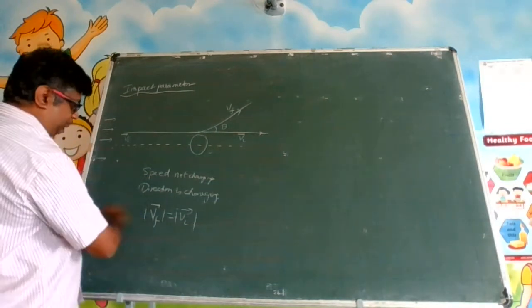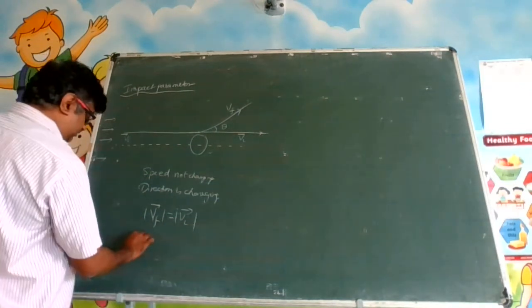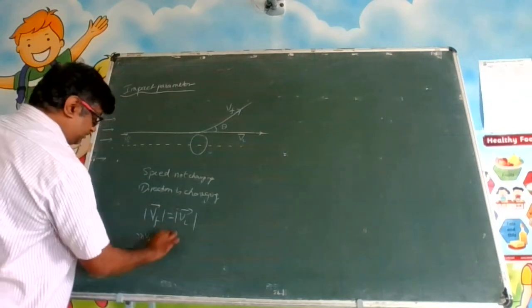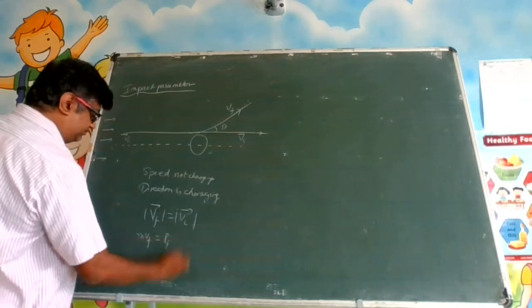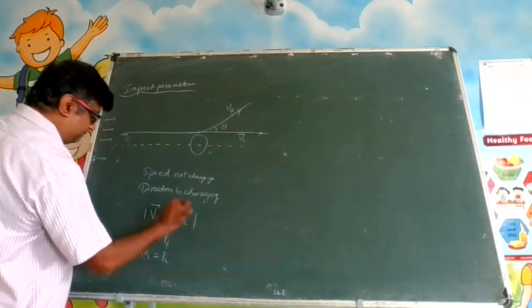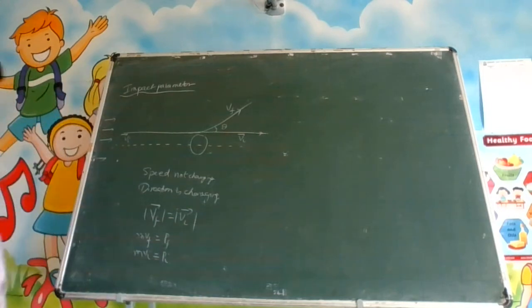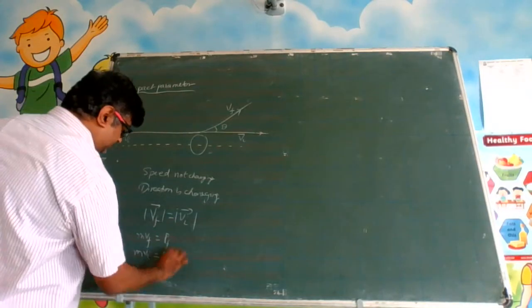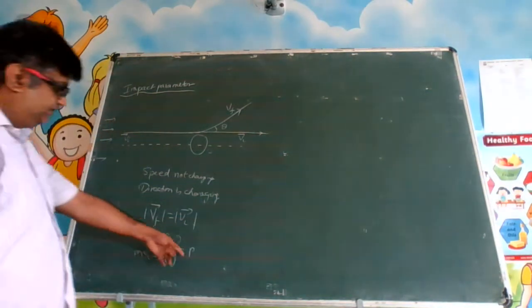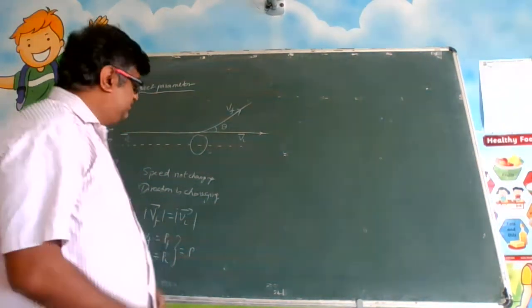So if you multiply both sides with mass, what will you get? You will get the momentum. Let us say the final momentum is Pf and the initial momentum is Pi. But here both are basically the same. Let us call it P. Magnitude wise they are both P, only direction is different.